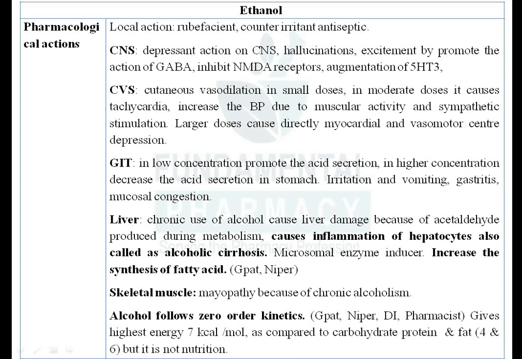Next is the effect of ethanol on the GIT, your gastrointestinal tract. This is very important. Many people say, no, I don't drink for fun, I drink to forget my sorrows, or they say I drink to aid digestion. It is not like that; four pegs don't help digestion. So what is the effect of ethanol on the GIT? In low concentration, maybe up to 10%, if there is 10% alcohol, it will stimulate gastric acid secretion.